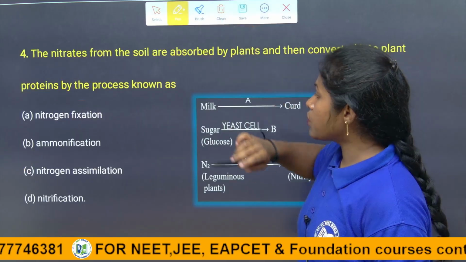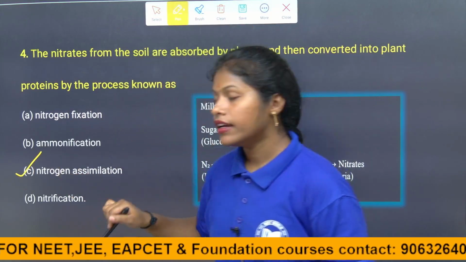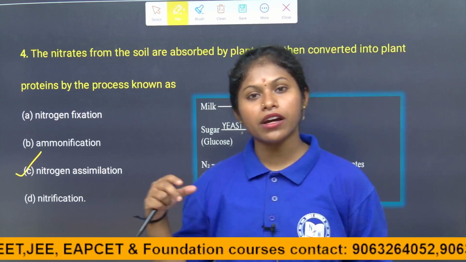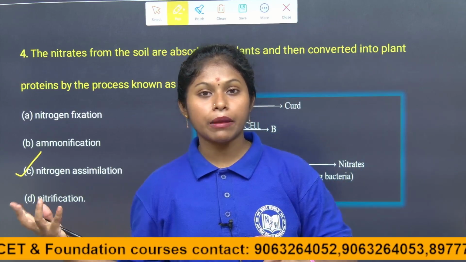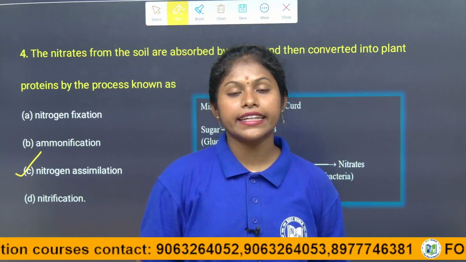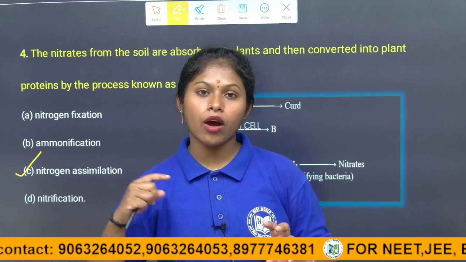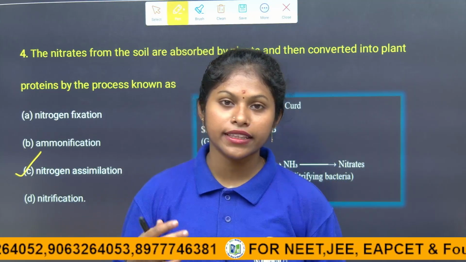So this is about the fourth question. Indirectly, the nitrogen is taken from the plants by the plant eaters, and the carnivores which depend on the herbivores for food are also getting the nitrogen in their bodies. This is how nitrogen is indirectly incorporated in their bodies.